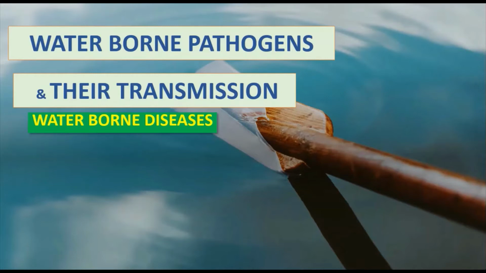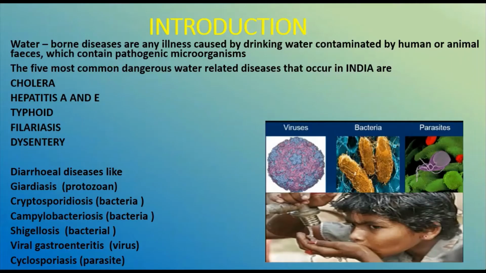And this water is crucial for the growing of our food and the operation of all our industries. Paradoxically, it is a major vehicle for a number of waterborne diseases. So here, waterborne diseases are any illness caused by drinking water contaminated by human or animal feces which contain pathogenic microorganisms.